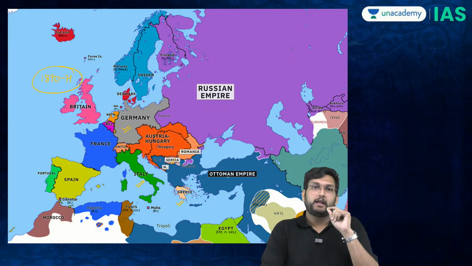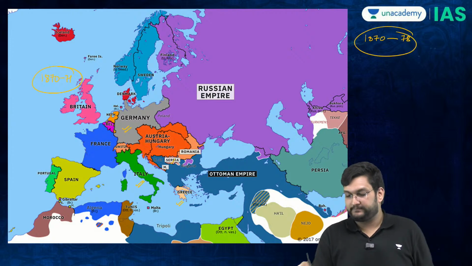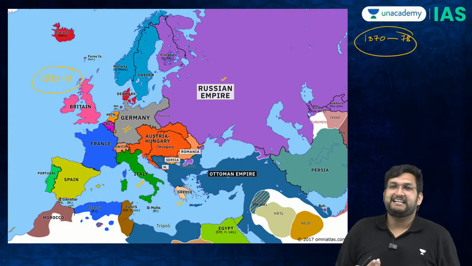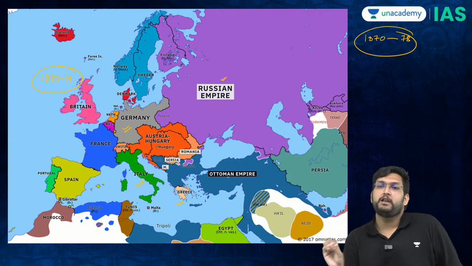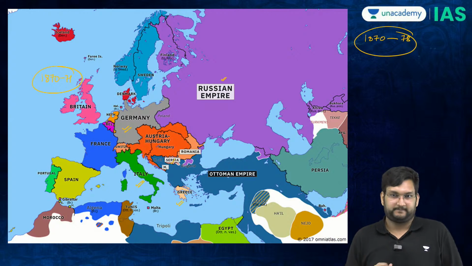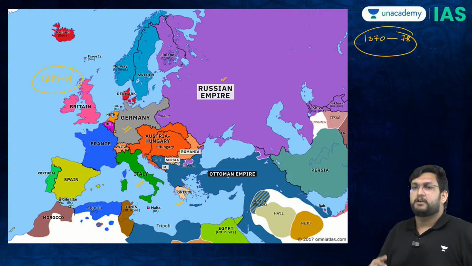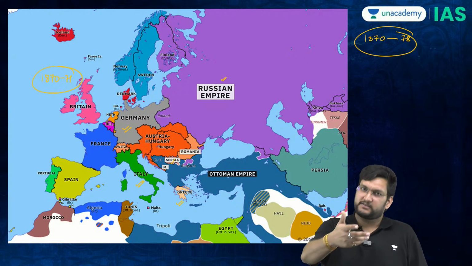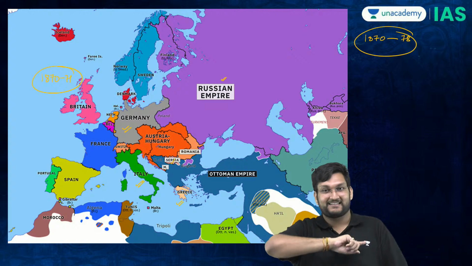Now, during the 1870 to 78 period, the Russians start to fuel nationalism in the Slavic sector. So the Russians go to the Serbians and say, ask for independence. Go to the Bulgarians and say, ask for independence. Go to the Romanians and say, ask for independence. It is your right. Russians don't want to fight the Ottomans head on.